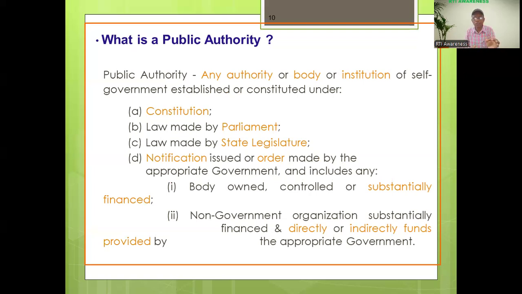Public authority means any institution, office, or organization constituted under the rules and regulations of the state or central government, and which simultaneously receives some financial contribution, partially or fully, in order to continue. That is called a public authority.